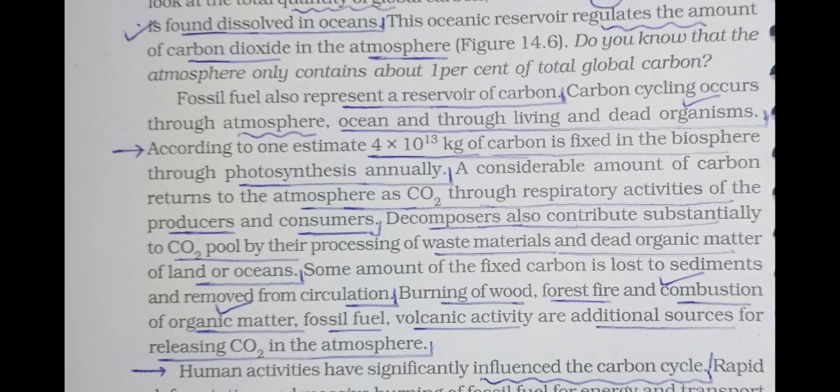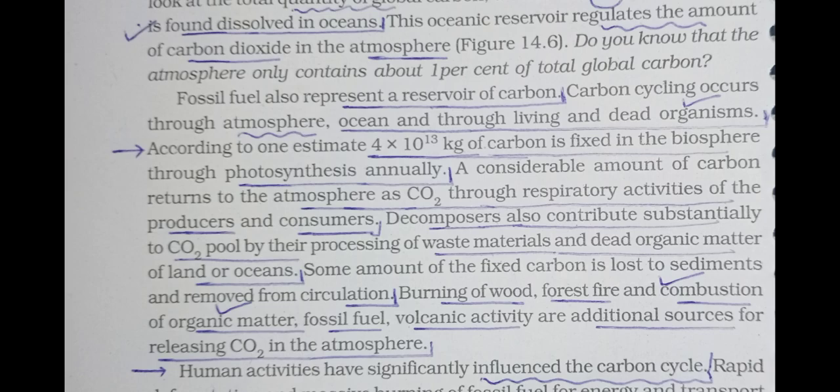Fossil fuel also represents a reservoir of carbon. Carbon cycling occurs through atmosphere, ocean and through the living and dead organisms. Underline these three words. According to one estimate, 4 multiplied by 10 raised to 13 kilograms of carbon is fixed in the biosphere with the help of photosynthesis per year.